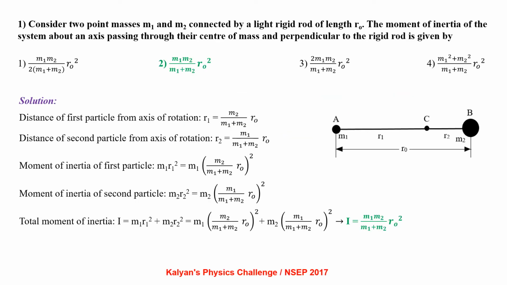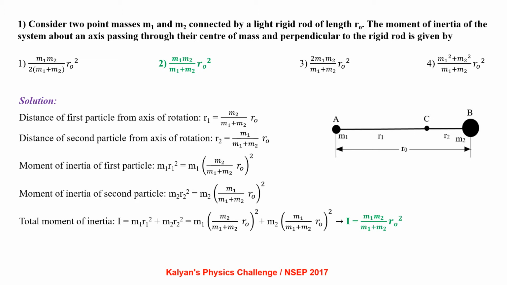Consider two point masses m1 and m2 connected by a light rigid rod of length r0. The moment of inertia of the system about an axis passing through their center of mass and perpendicular to the rigid rod is given by: distance of the first particle from the axis of rotation r1 equals m2 by m1 plus m2 into r0. Distance of the second particle from the axis of rotation r2 equals m1 by m1 plus m2 into r0.